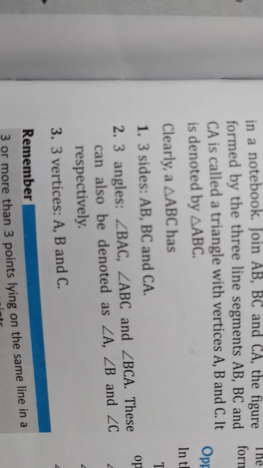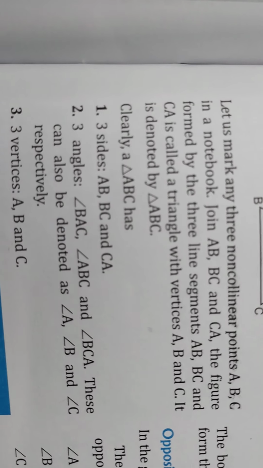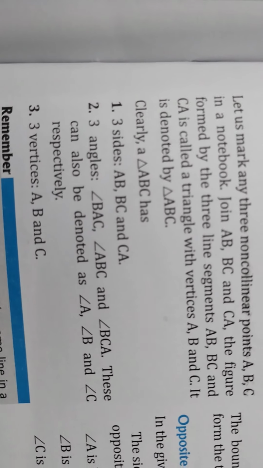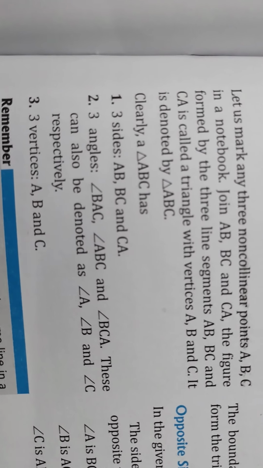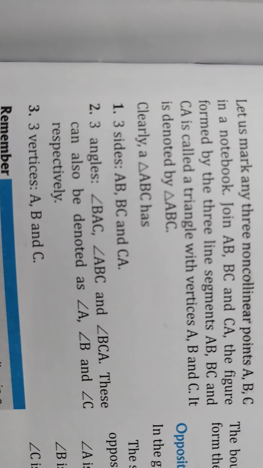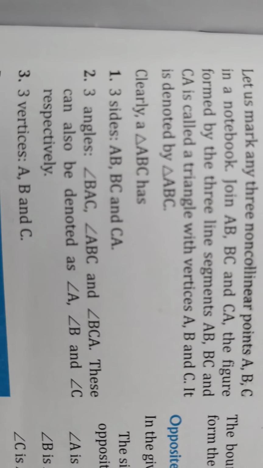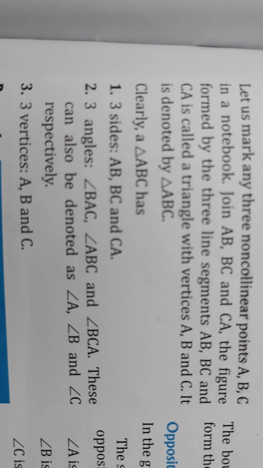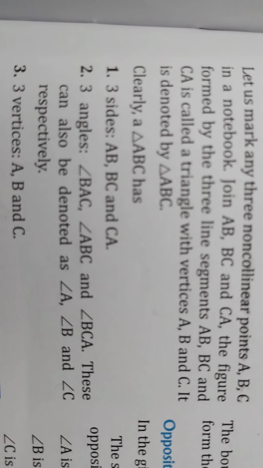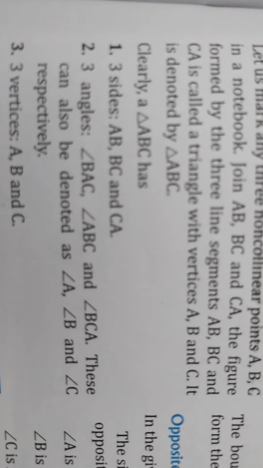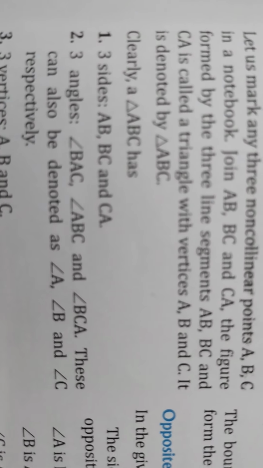So every triangle will have three sides, that is AB, BC and CA, and three angles: angle BAC, which is also called angle A, angle ABC, which is also called angle B, and angle BCA, which is also called angle C. So three angles and three vertices. What are the three vertices? The three points which we located, the three corners, those are the vertices. So A, B, C are the vertices.